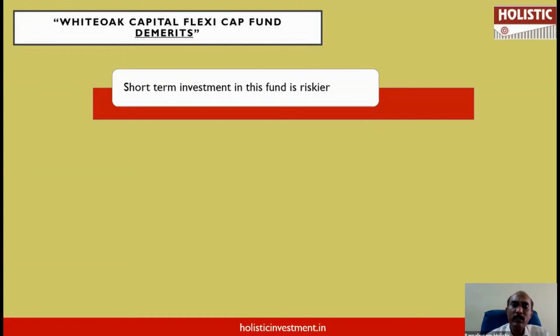Being an equity fund, this fund is not for short-term investments. If you are a short-term investor or you have got only short-term money to invest, then definitely you have to avoid this fund. Only if you have 7 years plus, you can choose this fund, because stock market will go through a period of negative return.